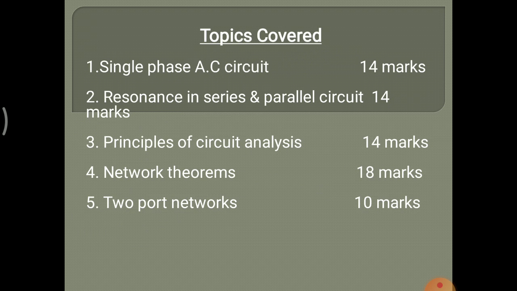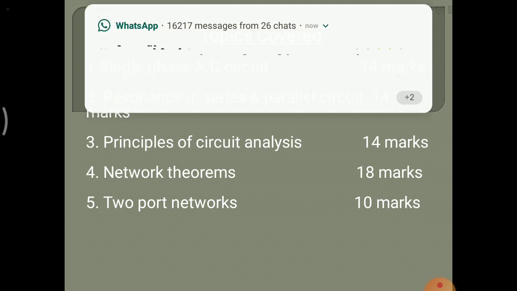5 topics in ECN. First, single phase AC circuit. Second, resonance in series and parallel circuit. Third, principle of circuit analysis. Fourth, network theorems. Fifth, two-port network.